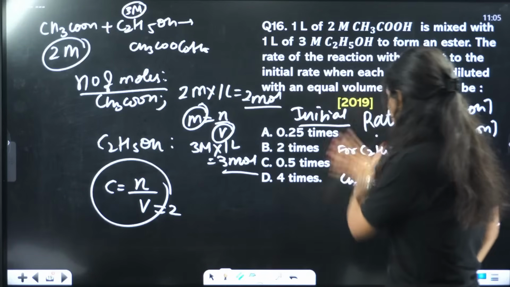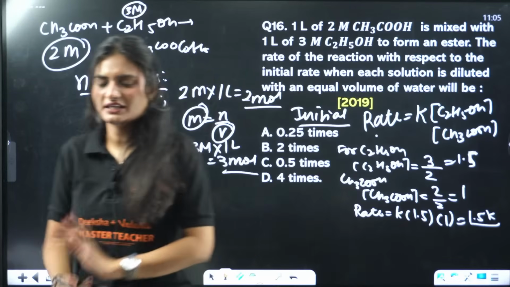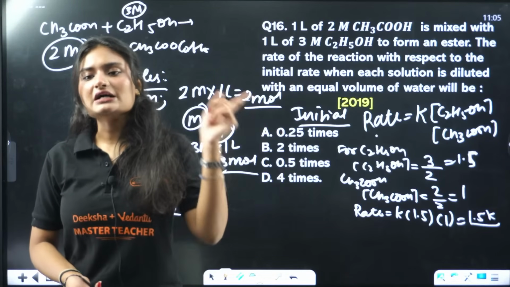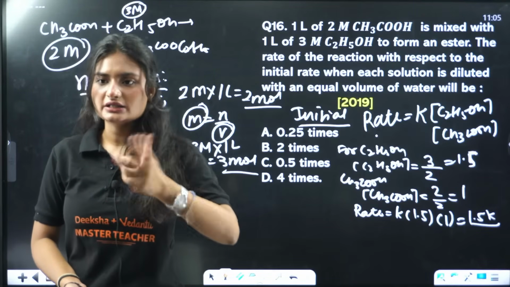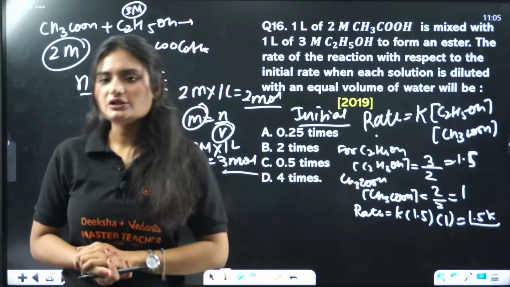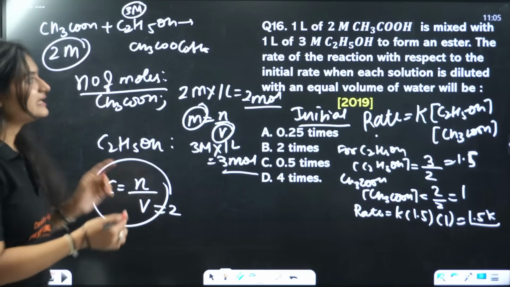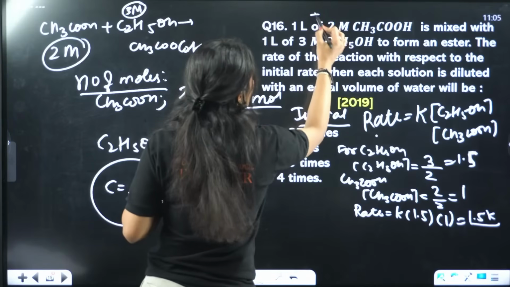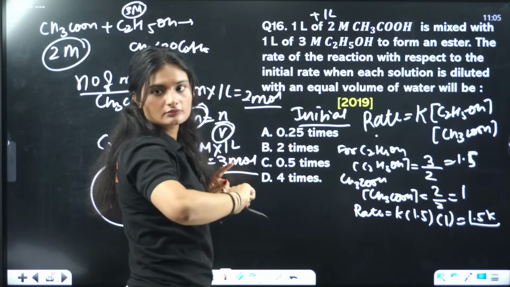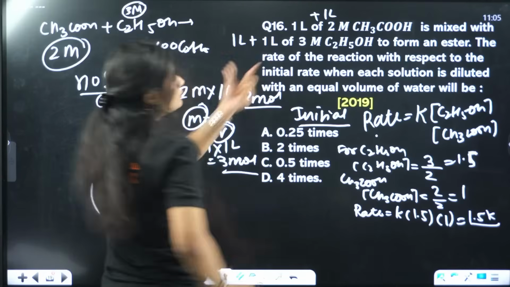This is the calculation we did for initial rate. Initial rate came out to be 1.5 K. Now let's calculate after dilution, with equal volume of water. Let's say I added 1 liter of water to acetic acid and 1 liter of water to ethanol.